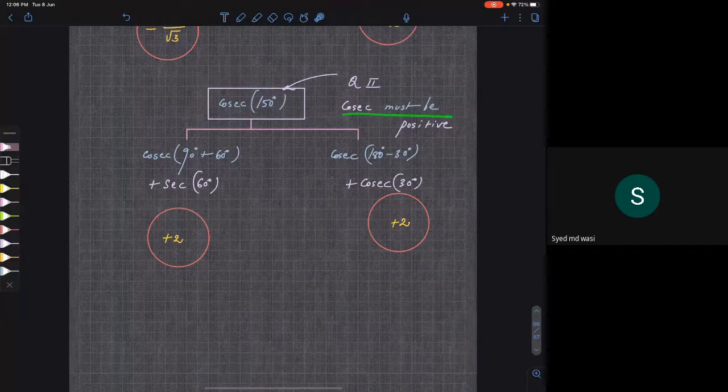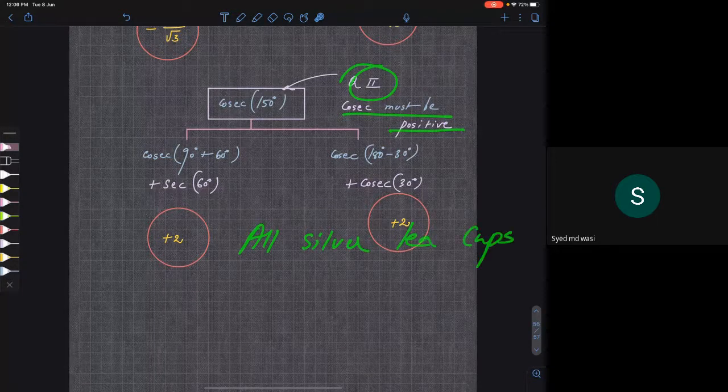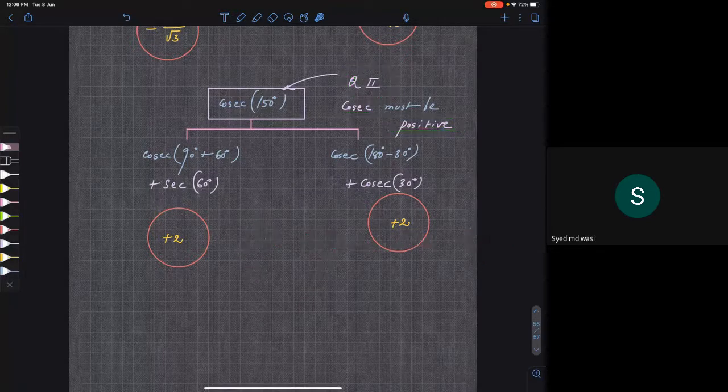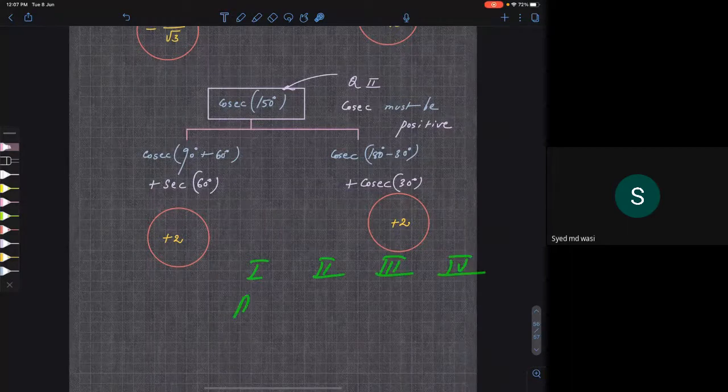See, in first, all are positive. In second, sine is positive. First, second, third, fourth: all, silver, sine, tea, tan, cups, cos. So in second, sine is positive. If sine is positive, cosecant is also positive. So either way, it should be positive, cosecant. You are getting my point now?